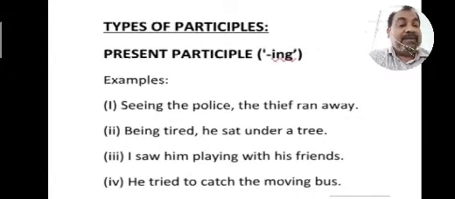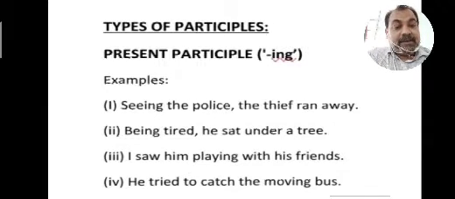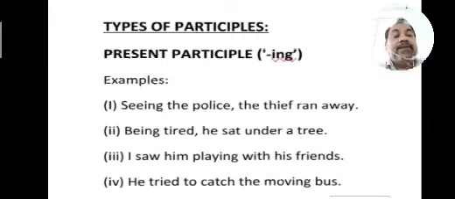Don't confuse them with gerunds. Gerunds are used as nouns, and present participles are used as adjectives. Seeing the police, the thief ran away. First, the thief saw the police, then he ran away. Being tired, be plus ing. It means he was tired, he sat under a tree. And the combined form, being tired, he sat under a tree.